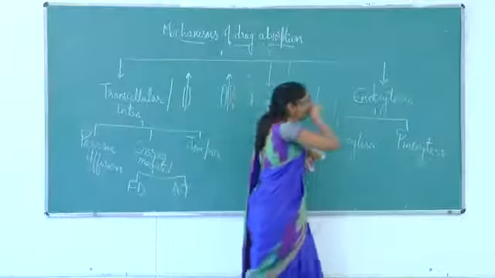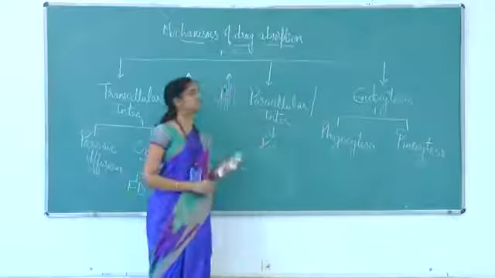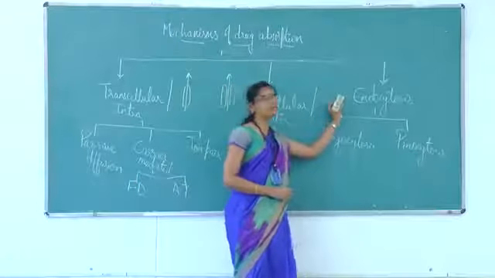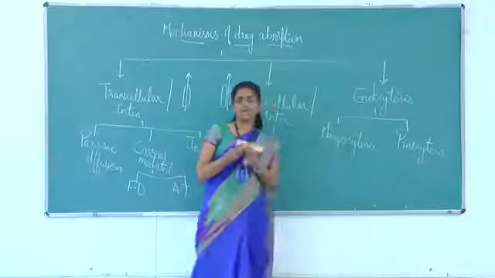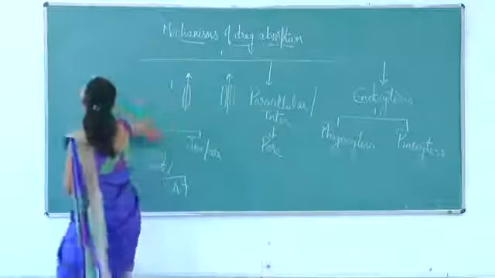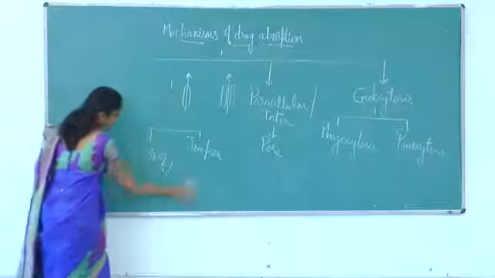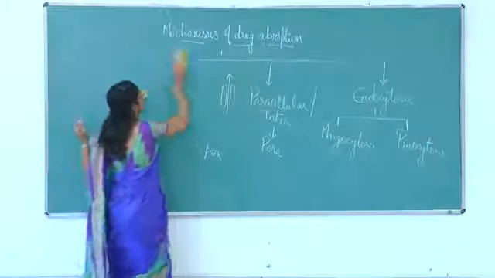And endocytosis is a vesicular transport mechanism where the drug to be transported is engulfed into the membrane. Today's class will discuss in detail the first mechanism of drug absorption, that is passive diffusion.